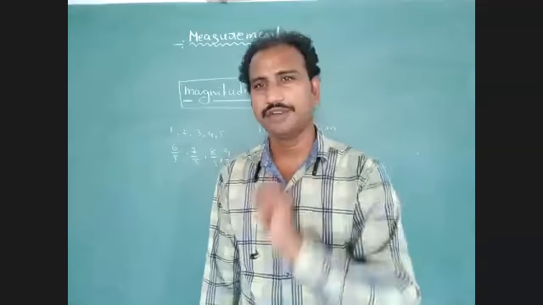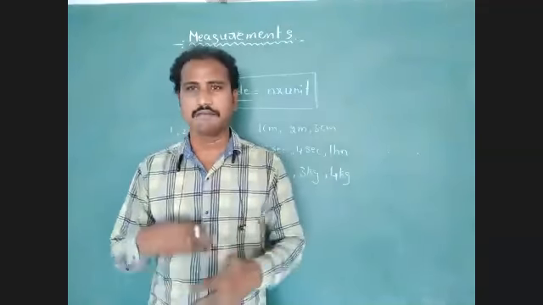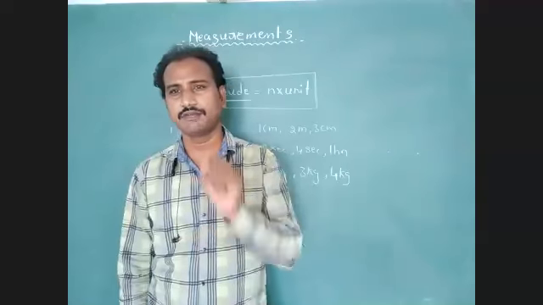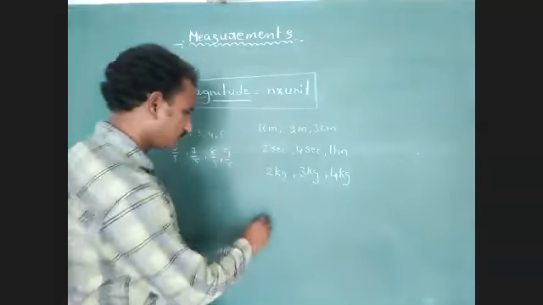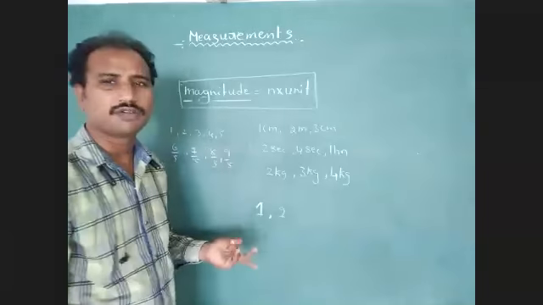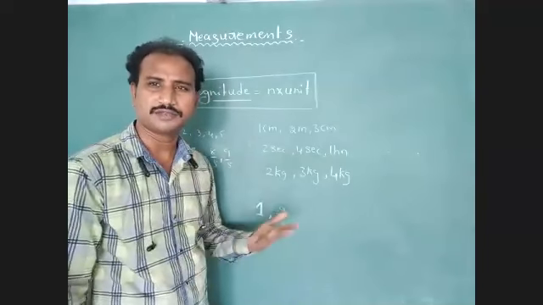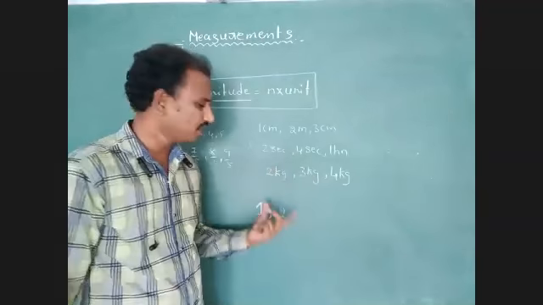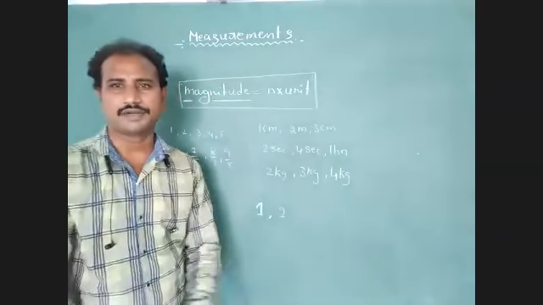These are only numerical values. To discuss a physical quantity, we compulsorily require a unit. For example, 1, 2: which physical quantity does this numerical value represent? With the help of these numbers, we cannot identify a particular physical quantity.